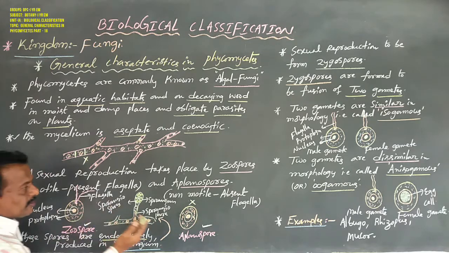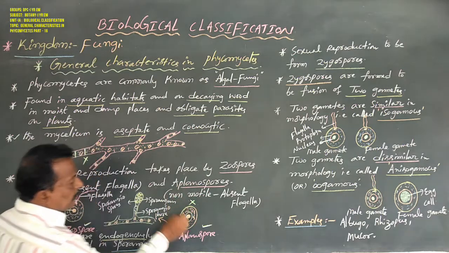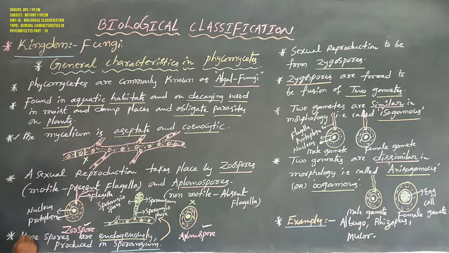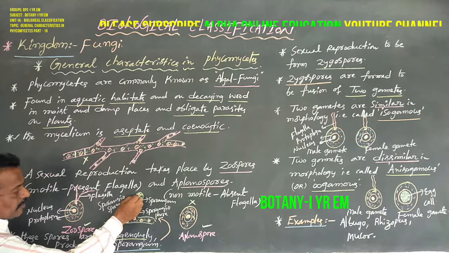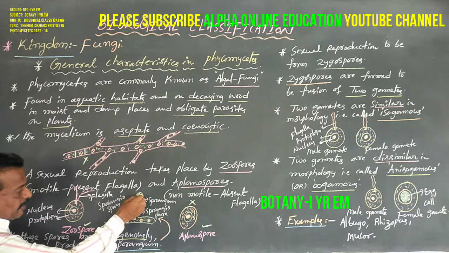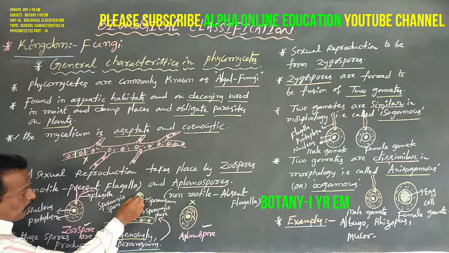How are zoospores and aplanospores formed? These spores are produced endogenously in the sporangium, meaning they develop inside the sporangium.